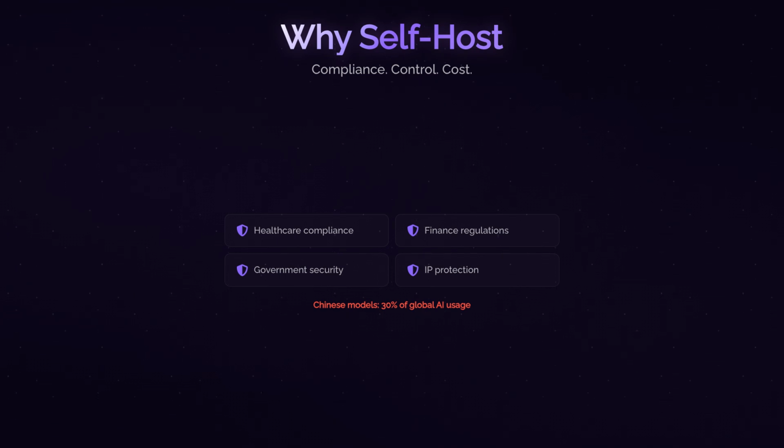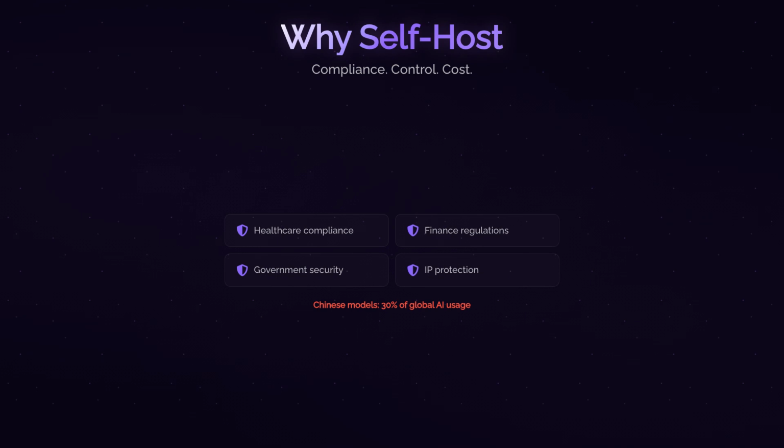Let me be clear about something first. For most use cases, it is cheaper to just call an API. Use OpenAI, use Anthropic. GPUs in hyperscalers are expensive. The technology changes fast. But there are real reasons to self-host.